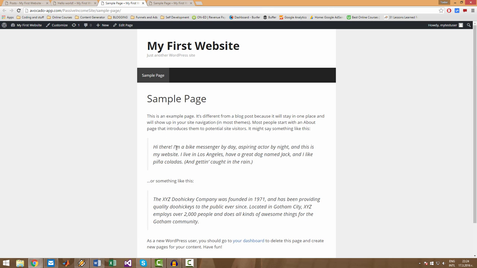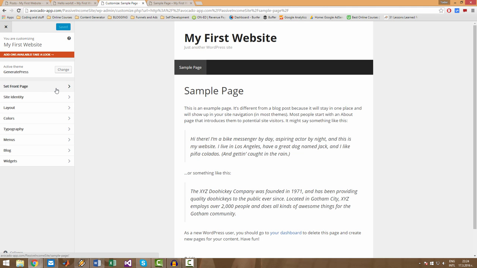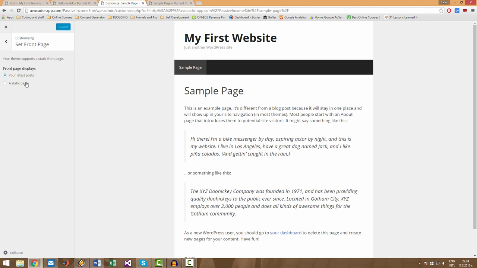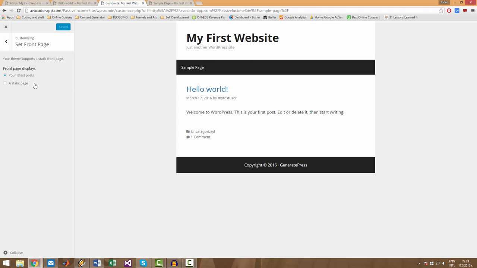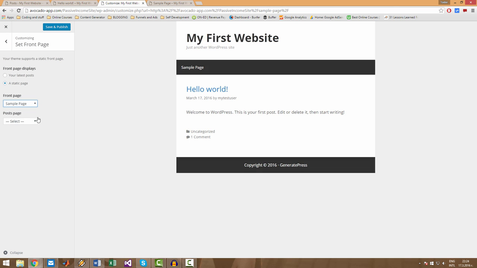The other difference is that you can use pages on your homepage, which means that you can make one of your pages your homepage. So if you click on Customize here and then go to Set Front Page, you have to choose either your latest posts, which is currently selected, that's why you can see the default post here, or you can choose a static page, and you can choose the static page from here.